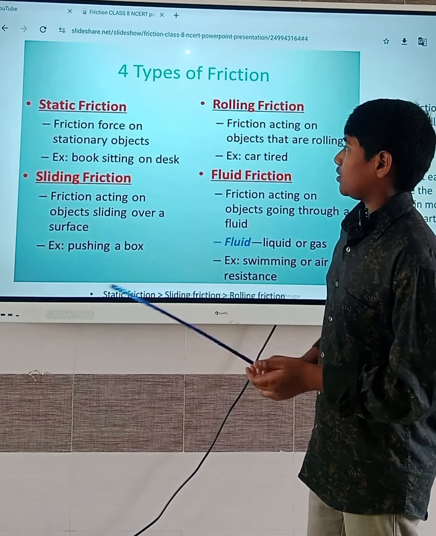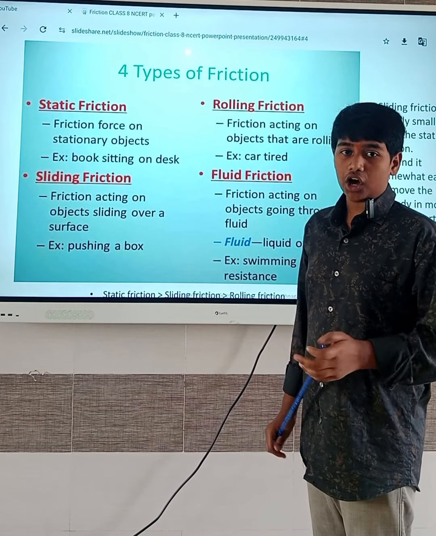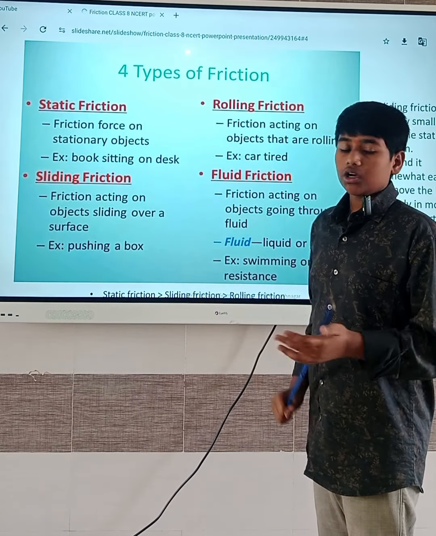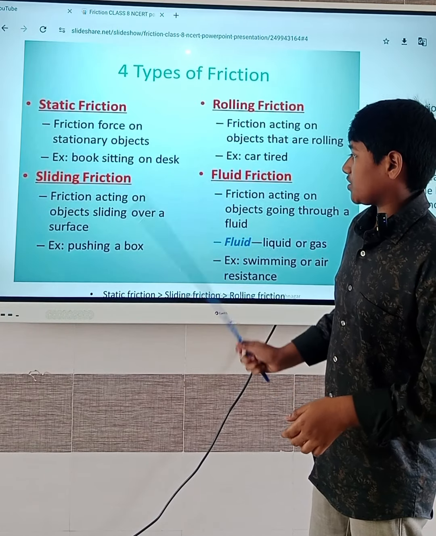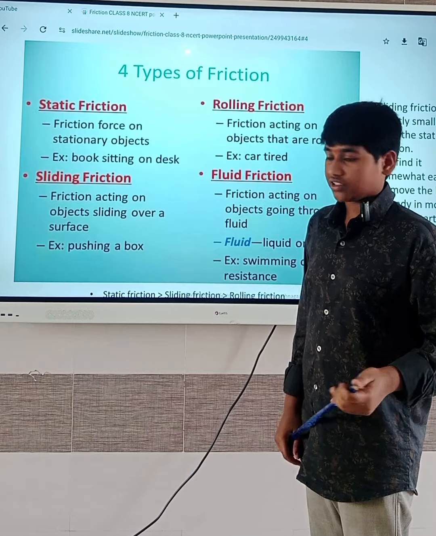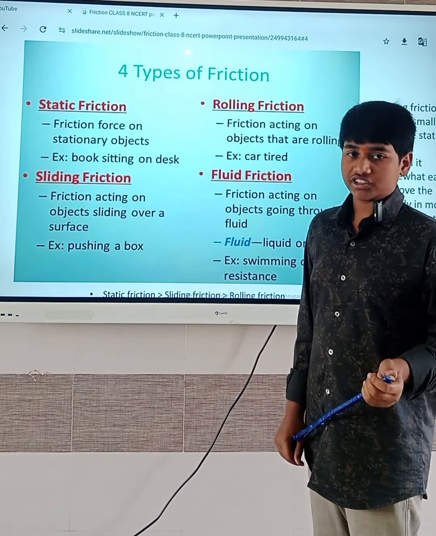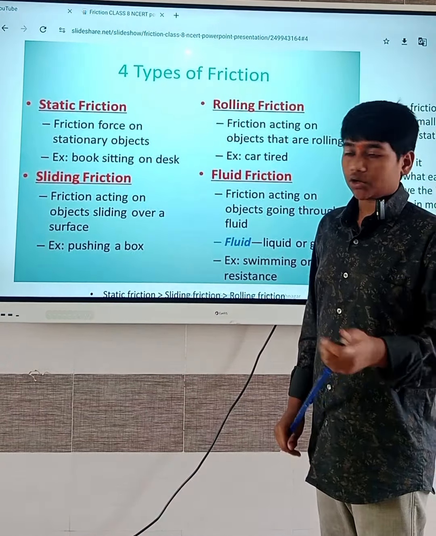Four types of friction. Static friction: friction force on a stationary object. Example, a book sitting on a desk. Sliding friction: friction acting on an object sliding over a surface. Example, pushing a box. Rolling friction: friction acting on an object that is rolling.